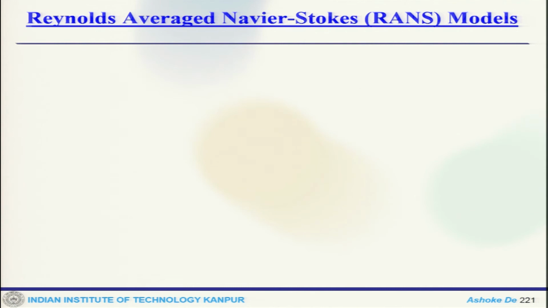Now, if you go to RANS, RANS has quite a bit of advantage over DNS and LES. It is less expensive.